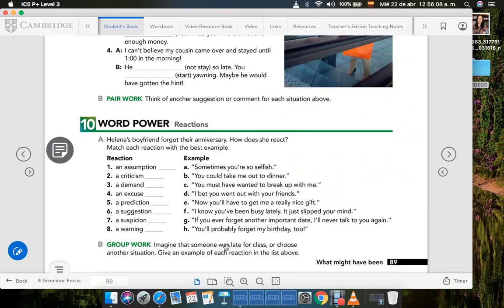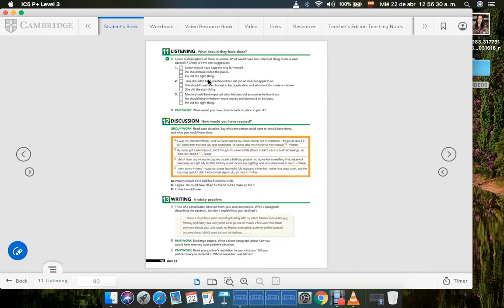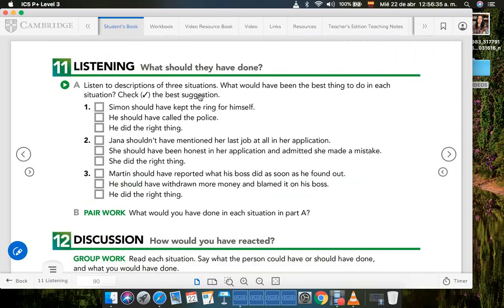Now, imagine that someone was late for class or choose another situation. Give an example of each reaction in the list above, okay? So you are going to give a reaction according to that example, and you're also going to write it down. Now let's go to the next page, page 90, and we got a listening. What should they have done? Okay, let's get it closer. It says listen to descriptions of 3 situations. What would have been the best thing to do in each situation? Check the best suggestion. Okay, I'm going to play it, and you're going to check the best suggestion.